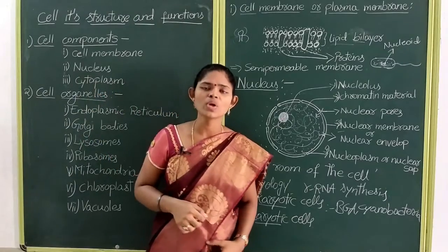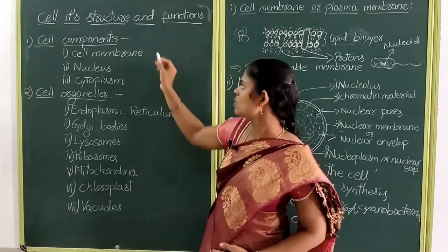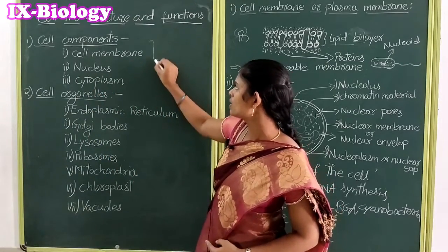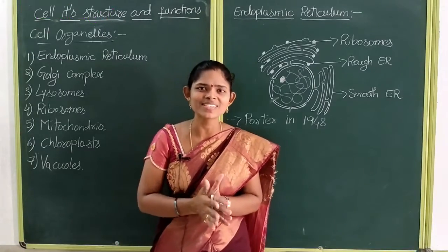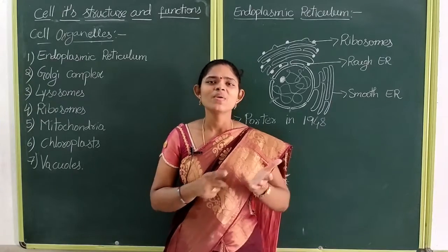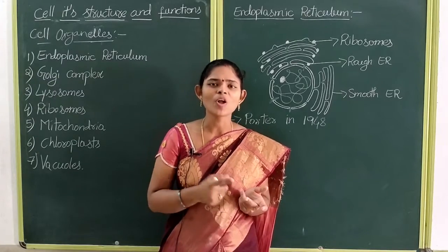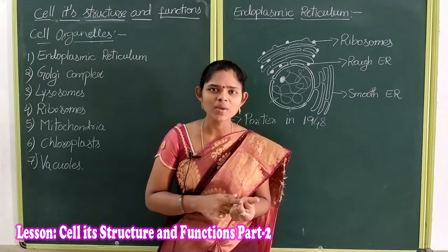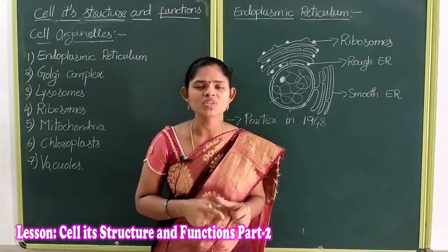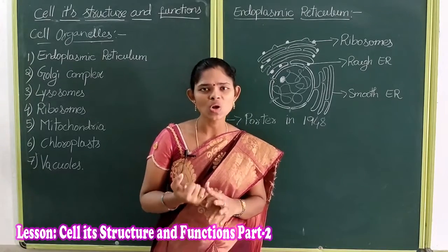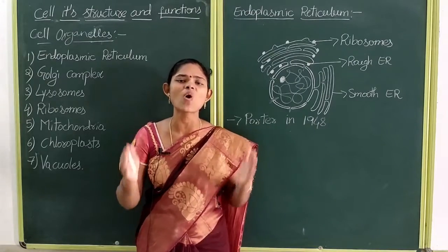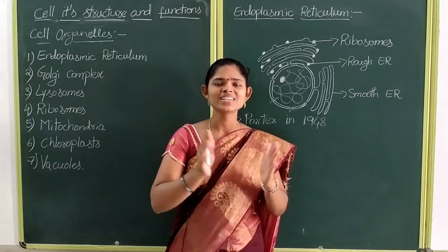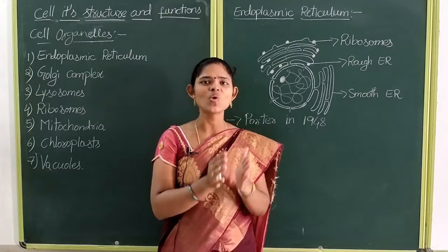So with this we know about all the cell components. What are the cell organelles present in a cell? Endoplasmic reticulum, Golgi complex, ribosomes, lysosomes, mitochondria, chloroplast and vacuoles. These are all the different cell organelles present in a cell.